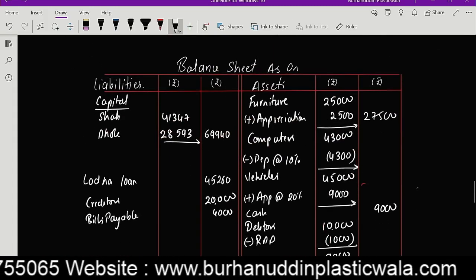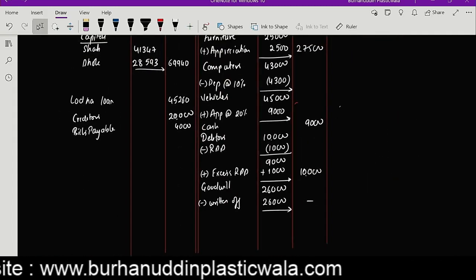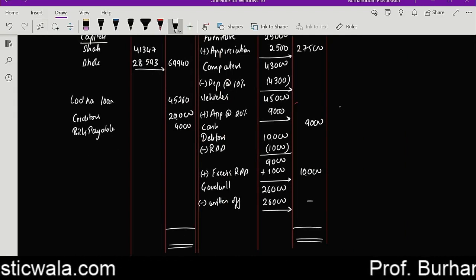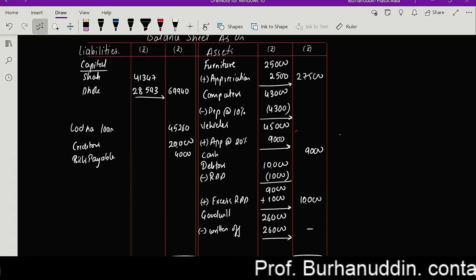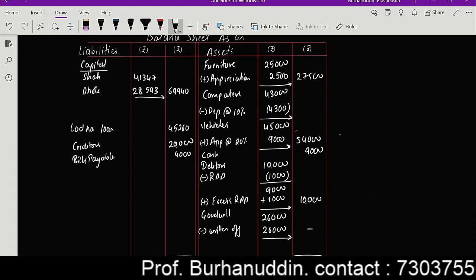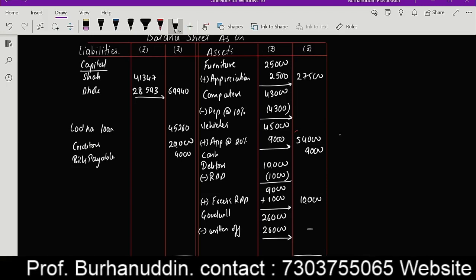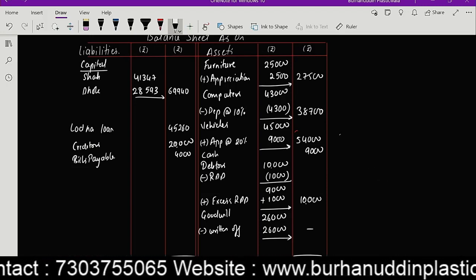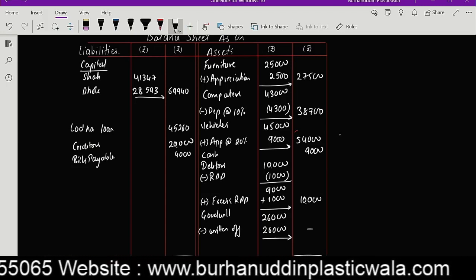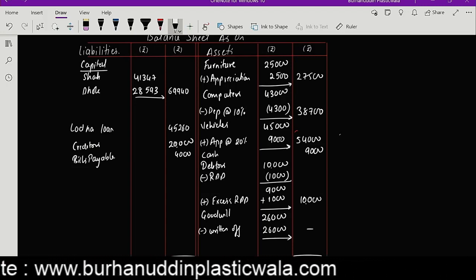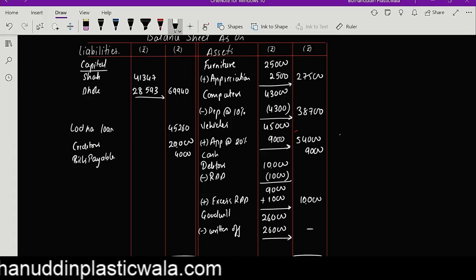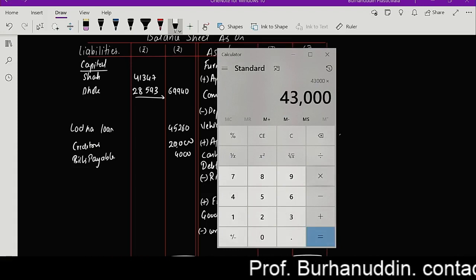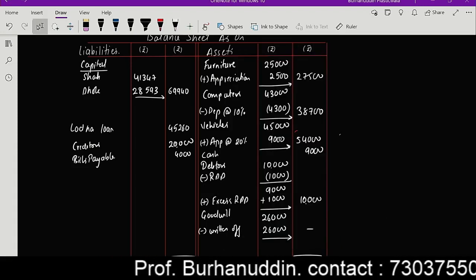And now my balance sheet should tally, na? It would tally. Don't worry about that, because we have done each and every calculation very properly, systematically, and correctly. And 4,300, this is 38,700, if I'm correct. Yes, 38,700.